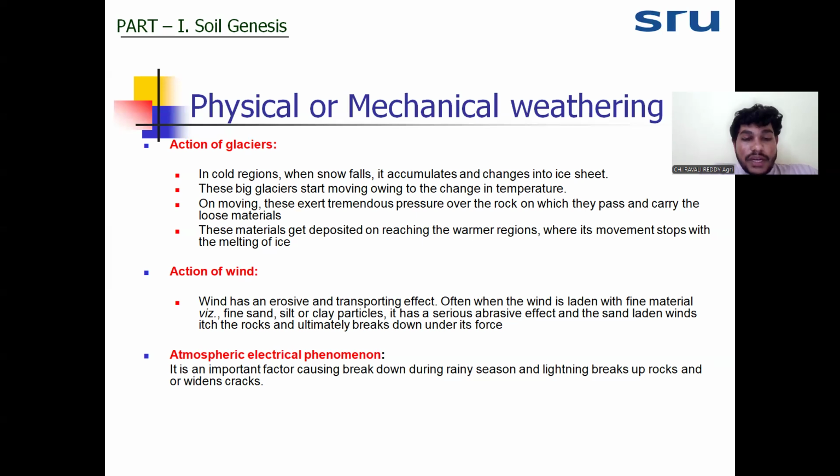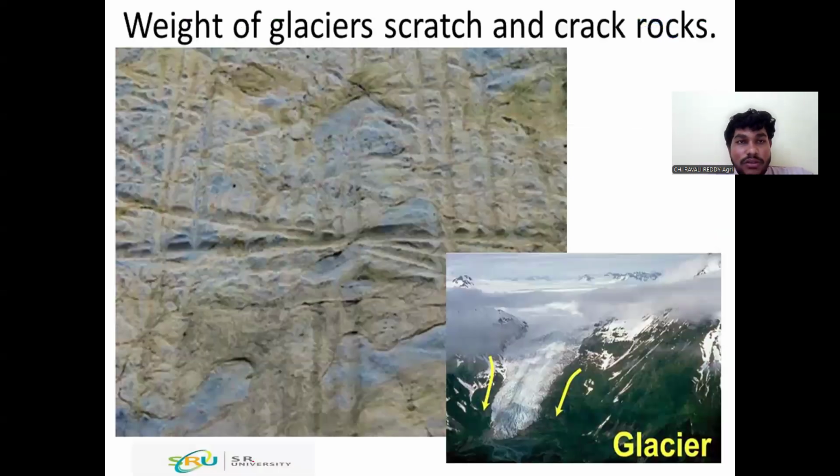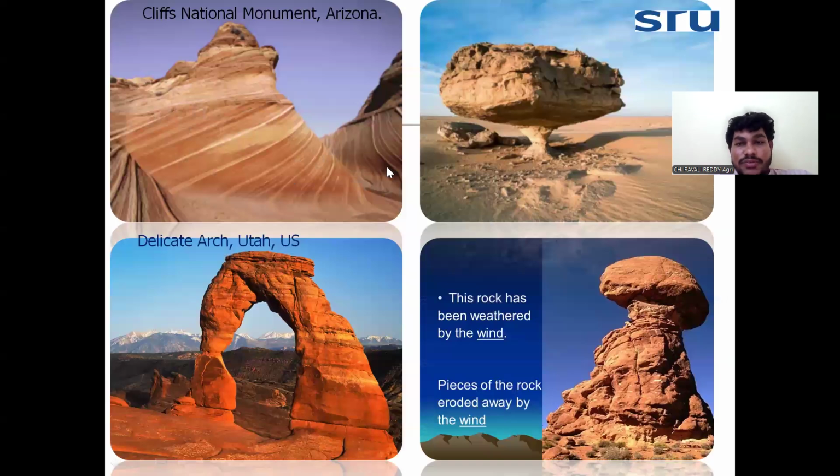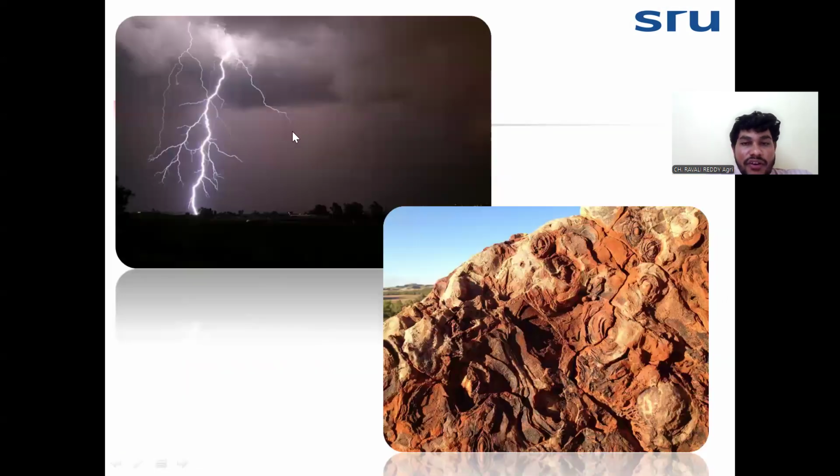And next one is the atmospheric electrical phenomena. We will see it in the rainy season. Lightning will happen, and that lightning will break the rocks. Because of the glacier movement, we can see cracks and scratches developing on the rocks. This is because of the disintegration of rocks by the wind, which will show the abrasive effect on the rocks. And this is a lightning effect in the rainy season. Then the rocks will break.